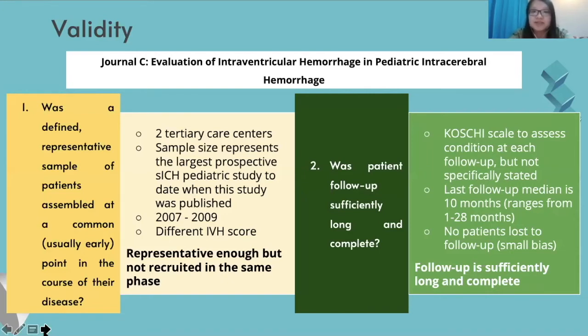For number 2, in the study, it was stated that follow-up was done to assess the condition of the patients using the King's Outcome Scale for childhood head injury. The time of each follow-up was not stated specifically. But there is a statement that 4 children had a poor outcome at their last follow-up, and their last follow-up was at a median of 10 months, ranging from 1 to 28 months. Other than that, there were no patients lost to follow-up, so this study has a small bias. Therefore, the patient follow-up in the study is sufficiently long and complete. Next.